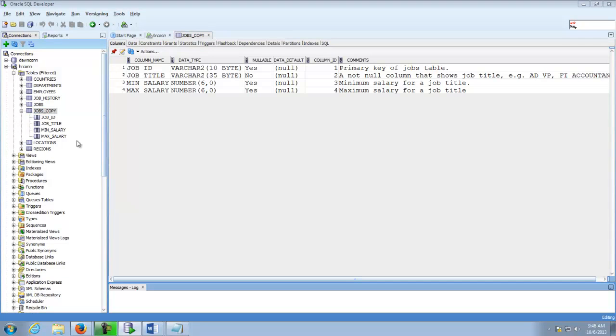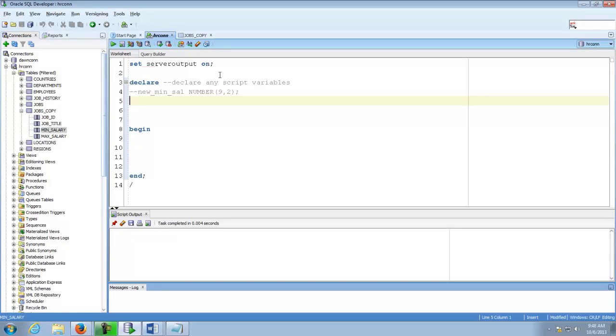All I know is that whatever that new min sal data type is, I want it to be exactly the same as the data type for this column in the table. And then the same with the max sal, which we're about to create after that. So what I can do is specify, okay, we'll call it new min sal.